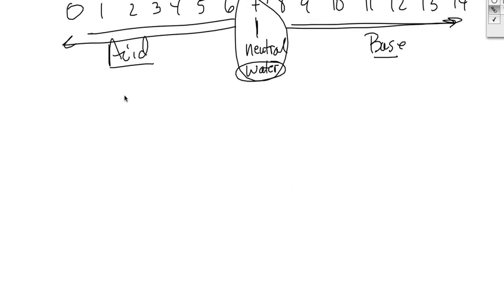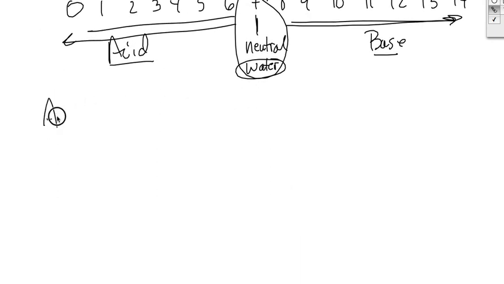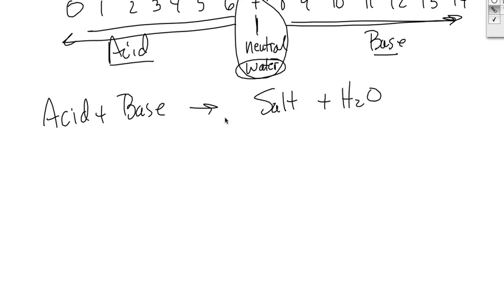One other thing I'm going to add here is that when you combine an acid and a base, when those react, it'll always produce a salt and water. So we can add them together and neutralize them out, and you're going to create a salt and water. All right, so that's chapter 8.